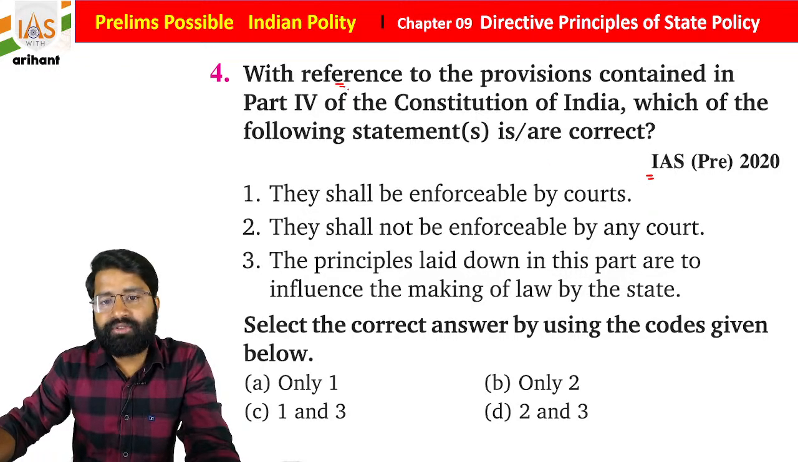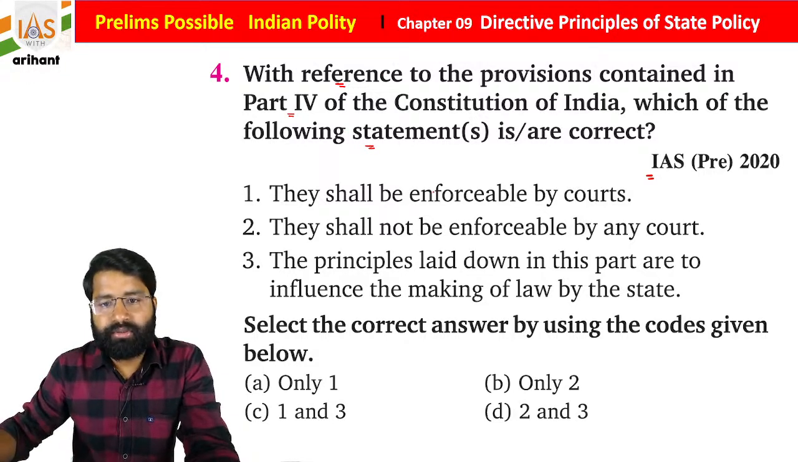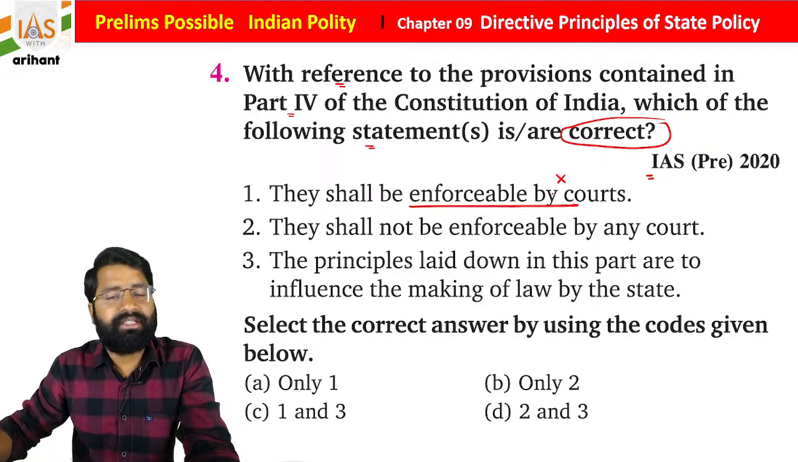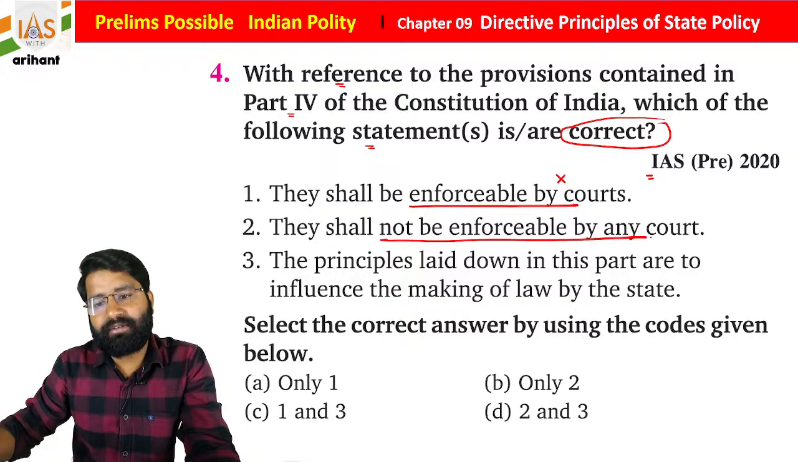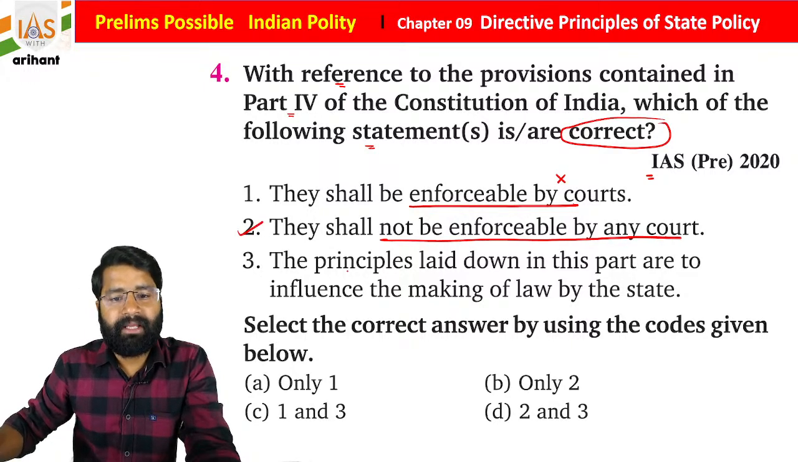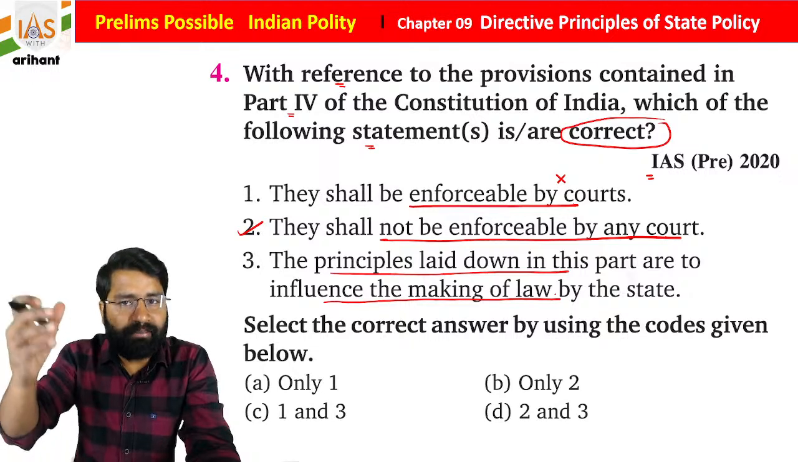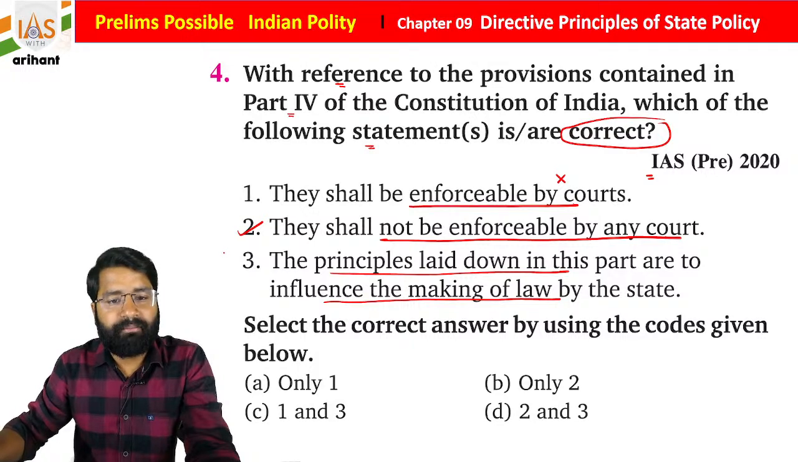So with reference to the provisions contained in Part 4 of the Indian Constitution, which of the following statements is correct? Statement 1: they are enforceable by court of law. You say no sir, DPSP is non-enforceable. They shall not be enforceable by court of law. So statement 2 is correct. The principles laid down in the part influence the making of law by the state. So the DPSP provision is basically giving direction to the state to make law.